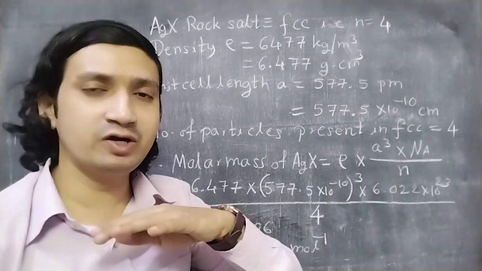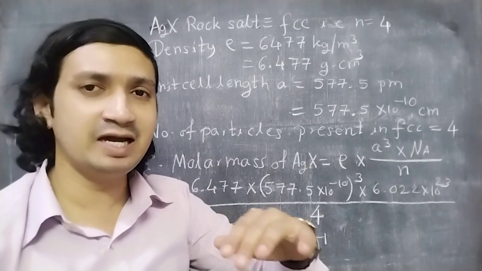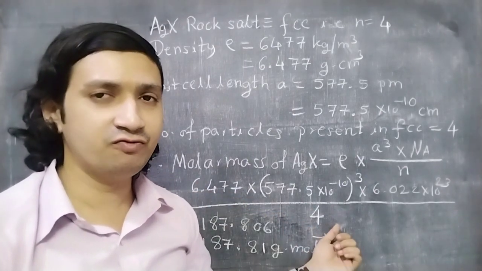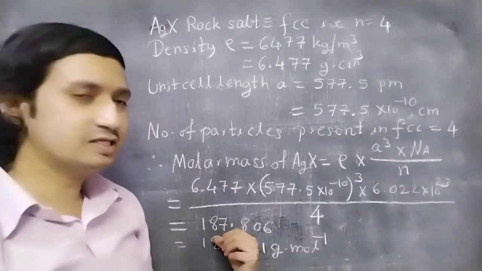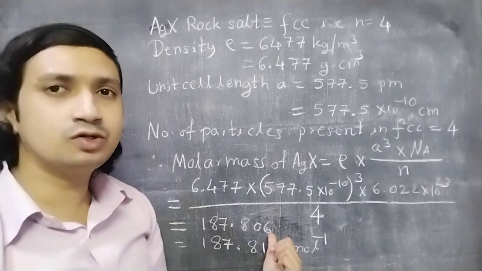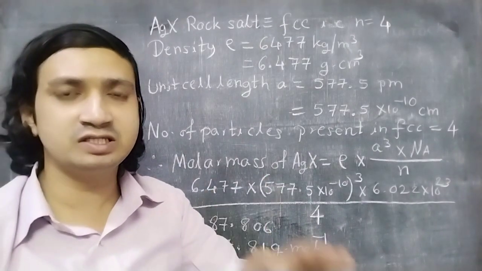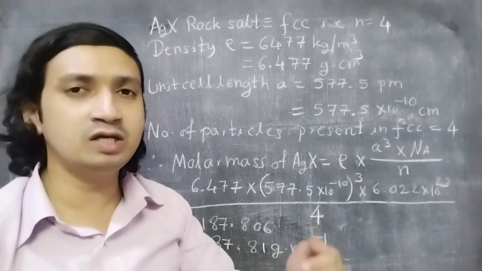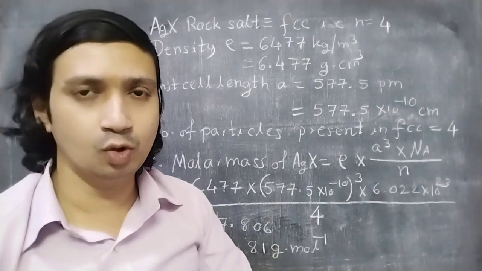And if you want to find out only for one molecule of AgX, we divide it by 4. So the answer comes to be 187.806. In 2 decimal points, it comes to be 187.81 grams per mole.